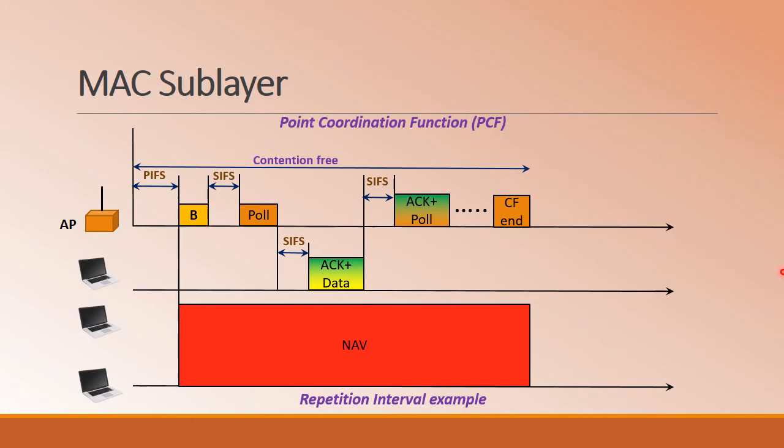This is the contention free duration we are speaking of, from the beginning of the PIFS until the CF end. And this is the contention based duration we are speaking of, and this entire duration is nothing but the repetition interval, that is the combination of the contention free duration plus the contention duration.